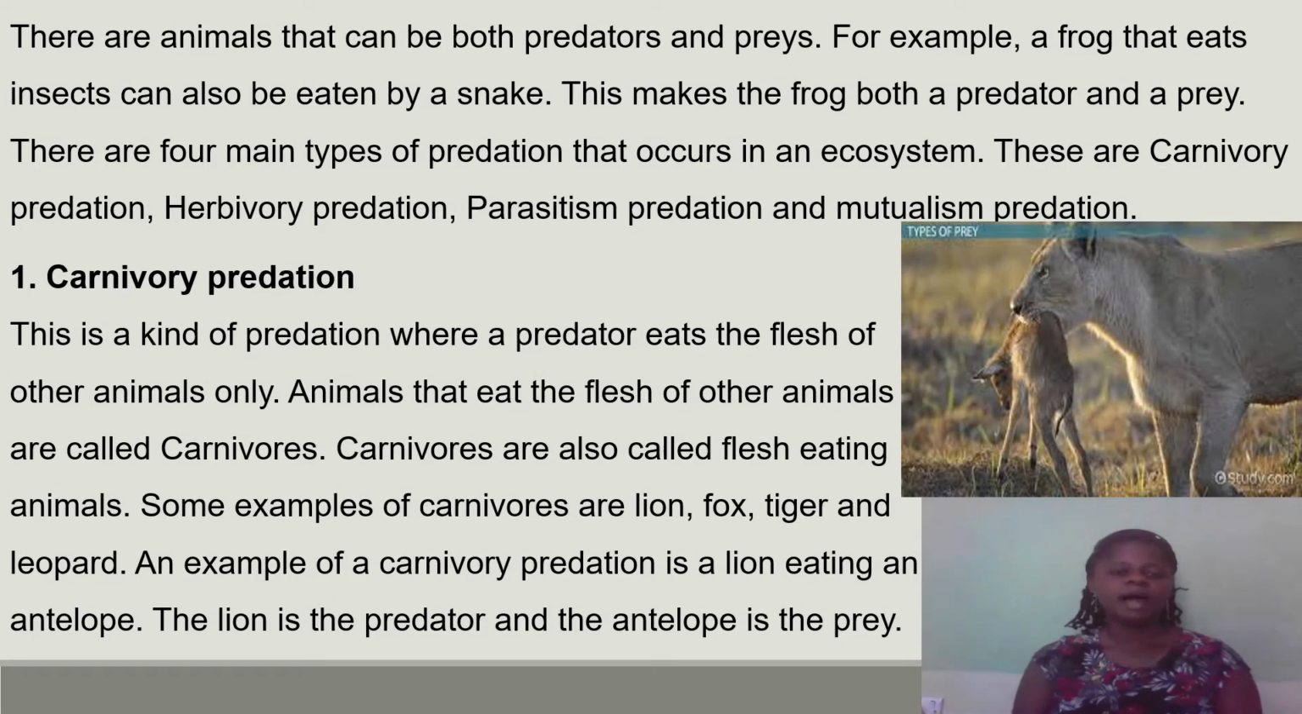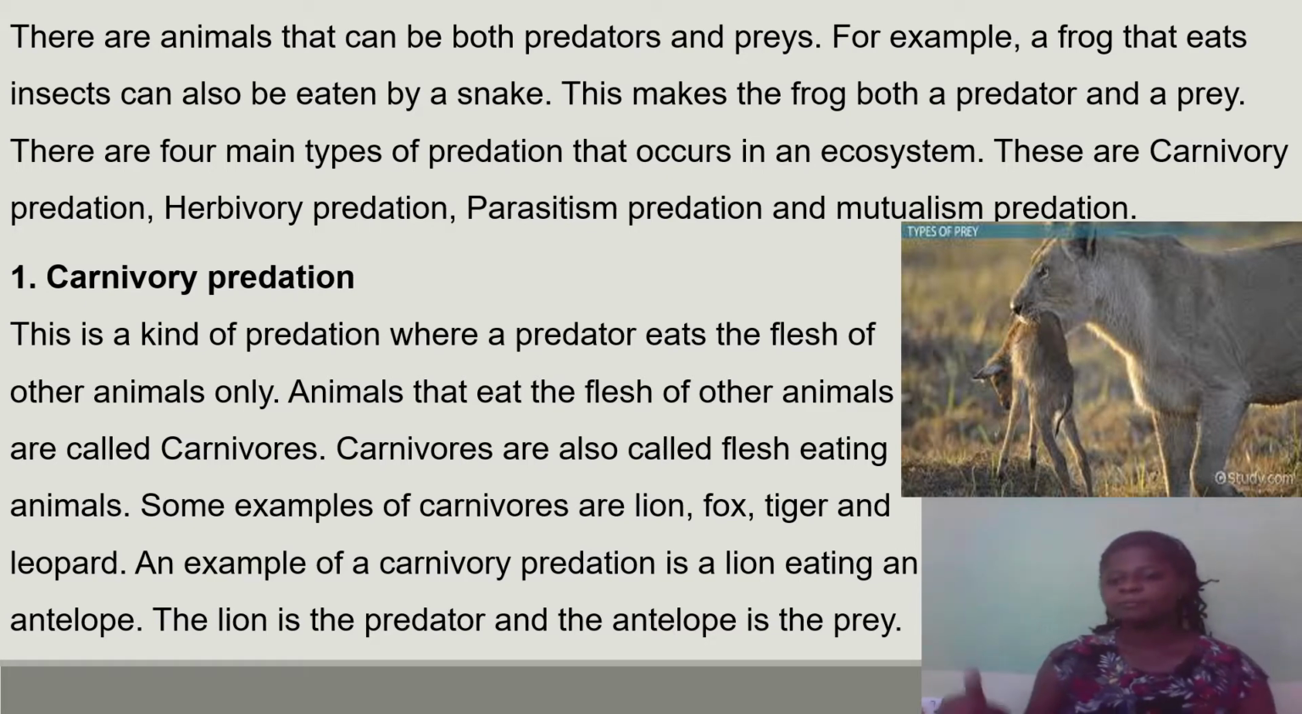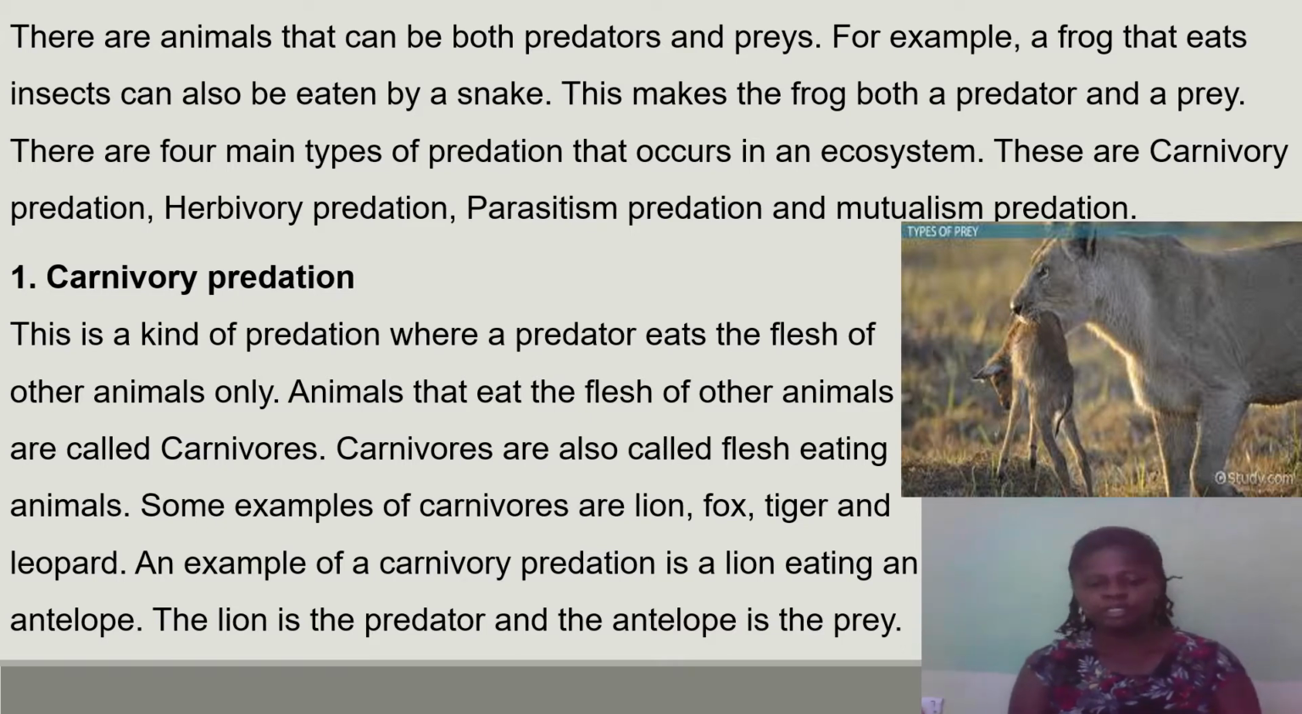Now, there are animals that can be both predators and prey. For example, a frog that eats insects can also be eaten by a snake. This makes a frog both a predator and a prey because it becomes a predator when it feeds on insects and becomes a prey when the snake feeds on it. Now there are four main types of predation that occur in an ecosystem. They include carnivory predation, herbivory predation, parasitism predation, and mutualism predation. We are going to look at them one after the other.